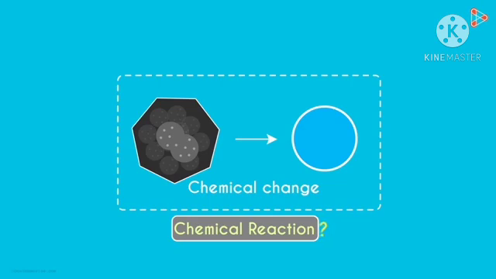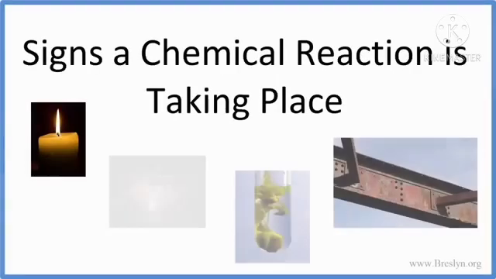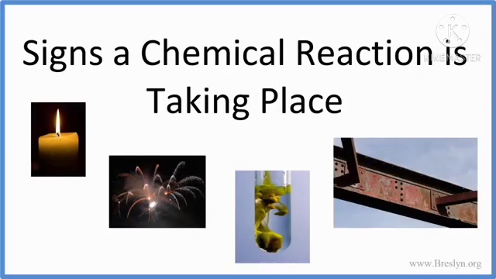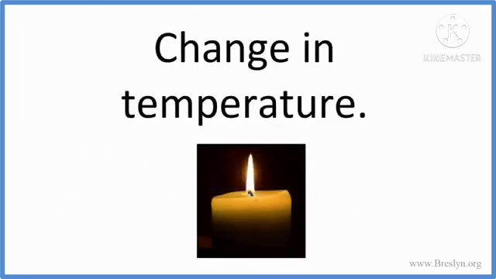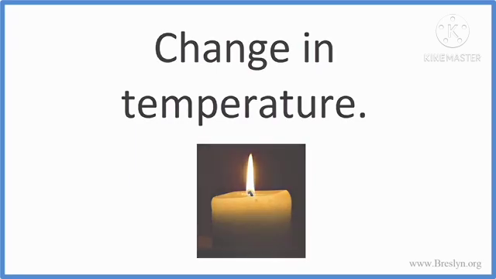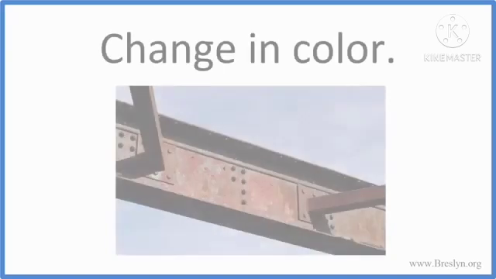What is a chemical reaction? There are a number of signs that a chemical reaction is taking place. Remember, the atoms in a chemical reaction rearrange to form different substances. The first sign of a chemical reaction is a change in temperature. This is the exothermic reaction. Exothermic means releasing heat.